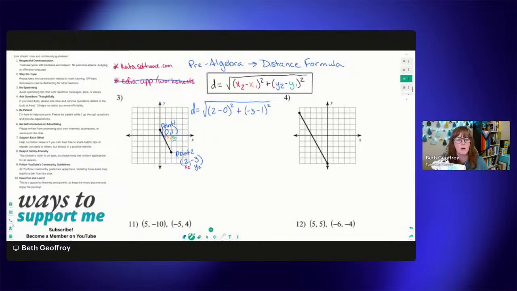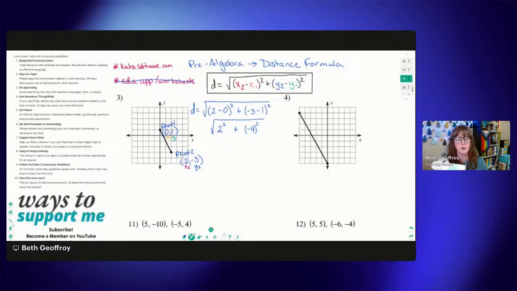Okay, so now we're just following order of operations. We've got to do what's inside the parentheses first. So 2 minus 0 is 2, plus negative 3 minus 1 is negative 4. I'm going to leave this one in the parentheses just because I want that negative to be enclosed in the parentheses, signaling that this is negative 4 times negative 4 when we go to square it. And we're going to take the square root of all of that.